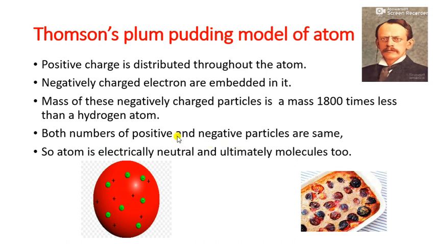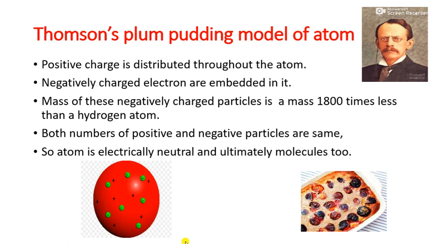And he said that the positive charge and negative charge particles are equal. Suppose I have plus 5 particles. So how many negative charge particles will be there? Minus 5. Very good. So plus 5 and minus 5, what will happen? They both will cancel out, and we get zero charge on a particular atom.